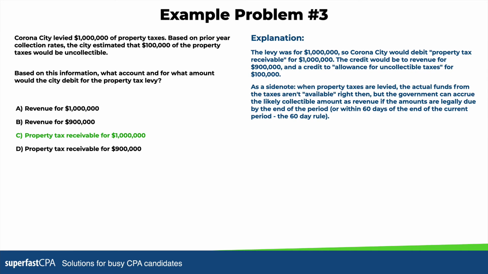The levy was for $1 million, so Corona City would debit property tax receivable for that $1 million. The credit would then be to revenue for $900,000, because you do have $100,000 of estimated uncollectible taxes, and that would go as a credit to the allowance for uncollectible taxes for $100,000.